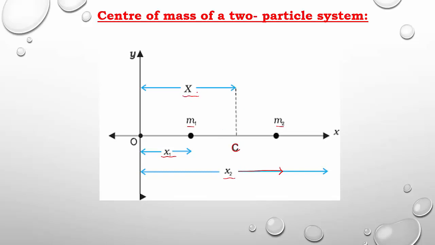Its position vector is x. So we know that the center of mass of a system is a point about which the complete mass is distributed symmetrically on both sides of the center. On both sides of this point C, the mass is symmetrically, equally distributed.